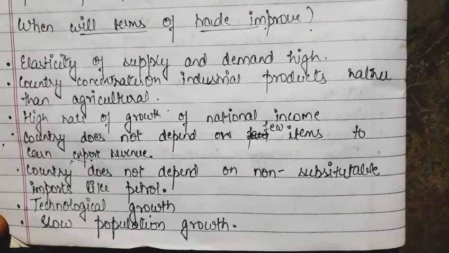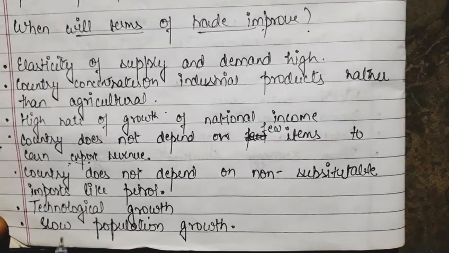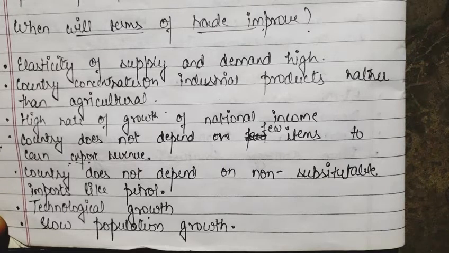Then technological growth, the growth of technology should be very good in the country, and the population growth should be slow. So all these factors are there, and if these factors are there, we can assume that our terms of trade are going to improve. It means the rate of exports will be higher as compared to the rate of imports.